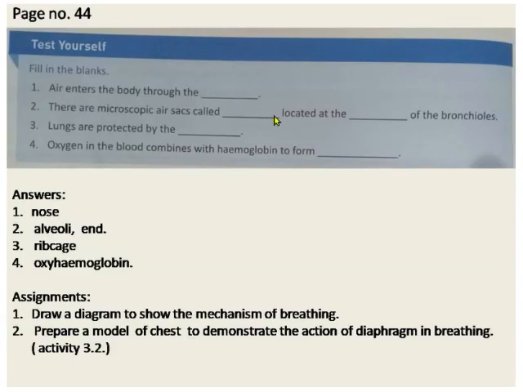Now come to the assignment I gave in the previous video. Let us see the answers. First one, air enters the body through the nose. Second, there are microscopic air sacs called alveoli located at the end of the bronchioles. Third one, lungs are protected by the rib cage. And last one, oxygen in the blood combines with hemoglobin to form oxyhemoglobin.